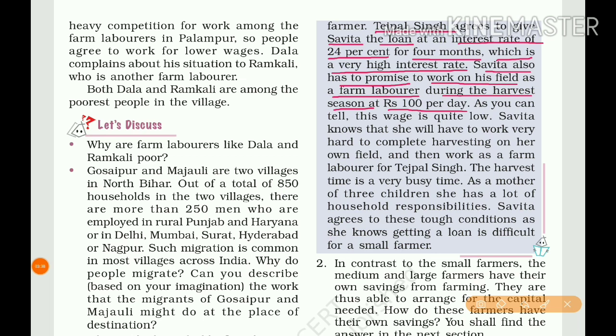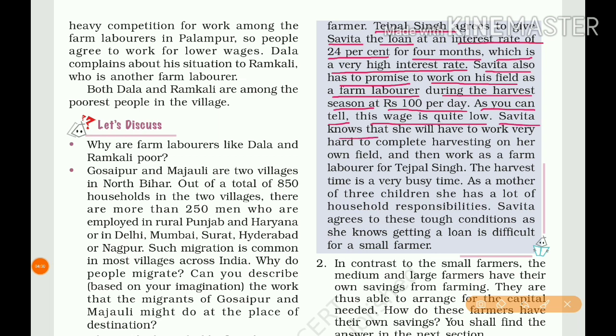We already saw that the government decided 300 rupees per day for landless laborers. See here how low a rate Tejpal Singh hired her at. As you can tell, this wage is quite low, but there is no other way.